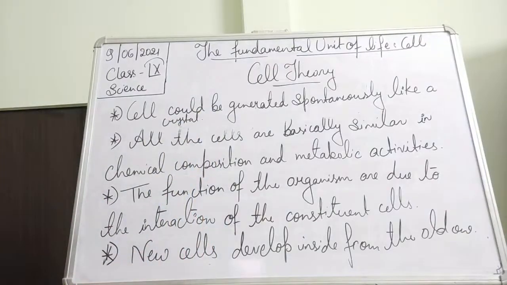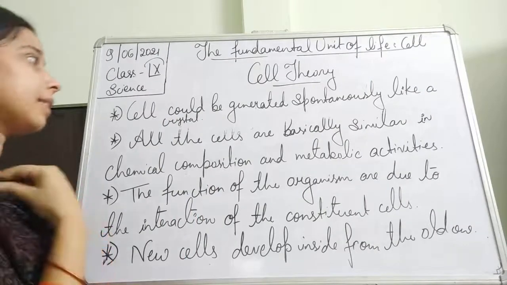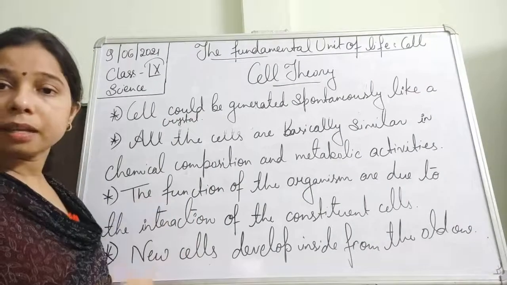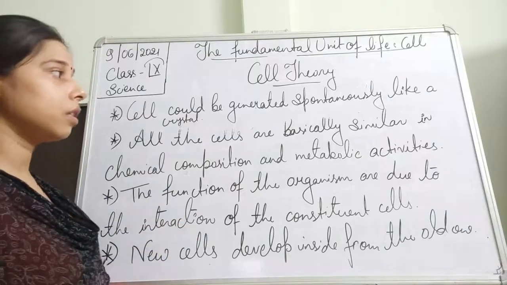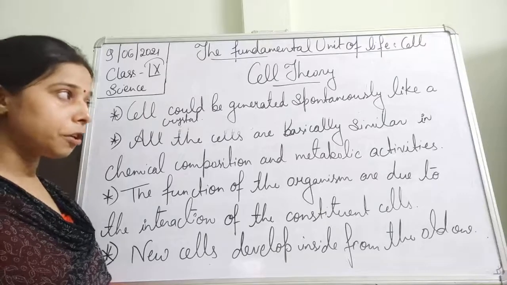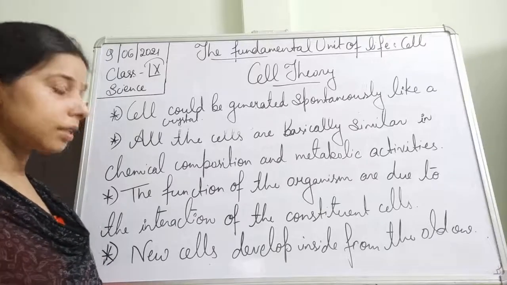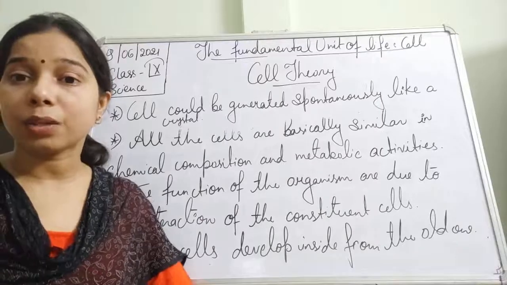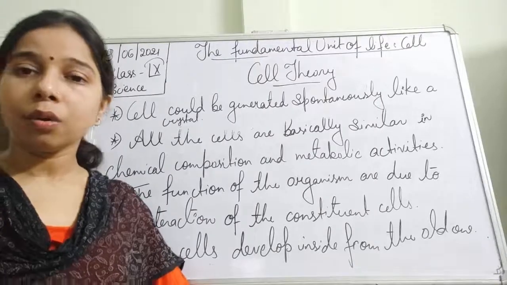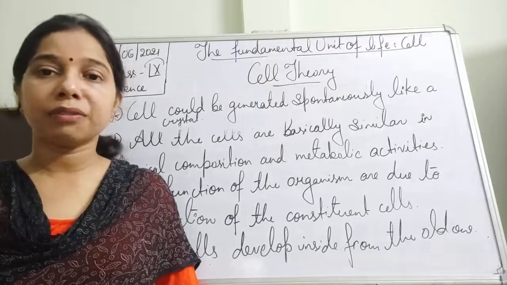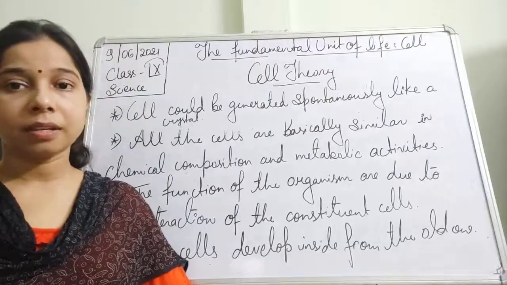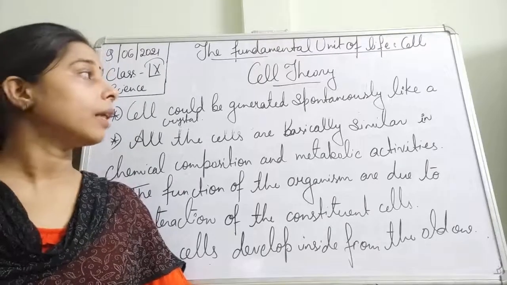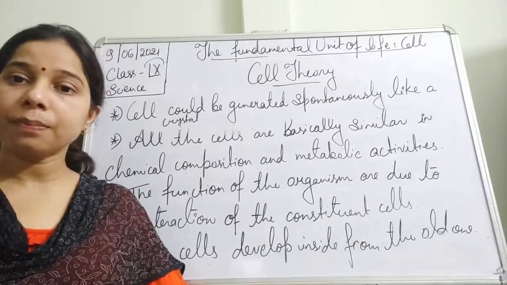Okay, so these are the few postulates which were given by Schleiden and Schwann. We can say that these are the postulates of the cell theory.